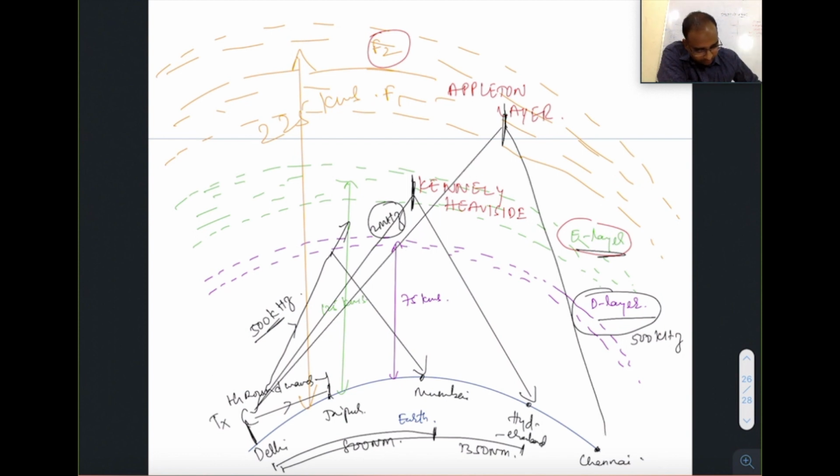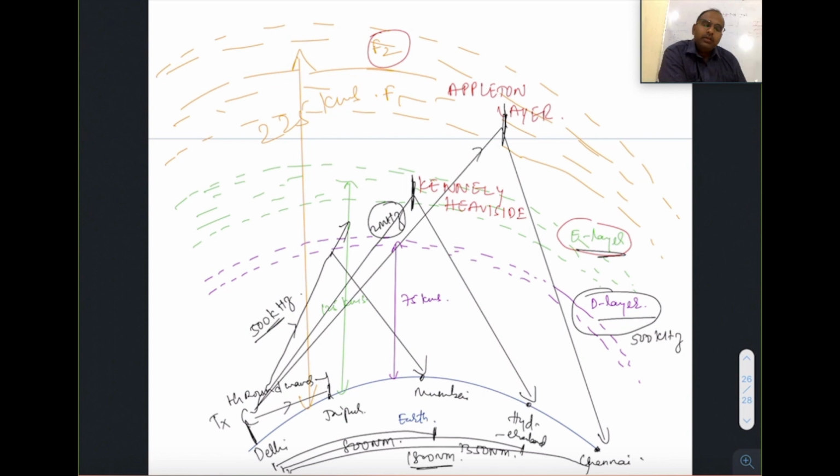Same way, if you send another wave at a more critical angle, it will get reflected back to a longer distance, which is around 1800 nautical miles. The maximum frequency of wave that is reflected back by the F layer is 30 megahertz. What happens if you send 31 megahertz at any critical angle you send? If the wave is 31 megahertz, it will simply escape into space.